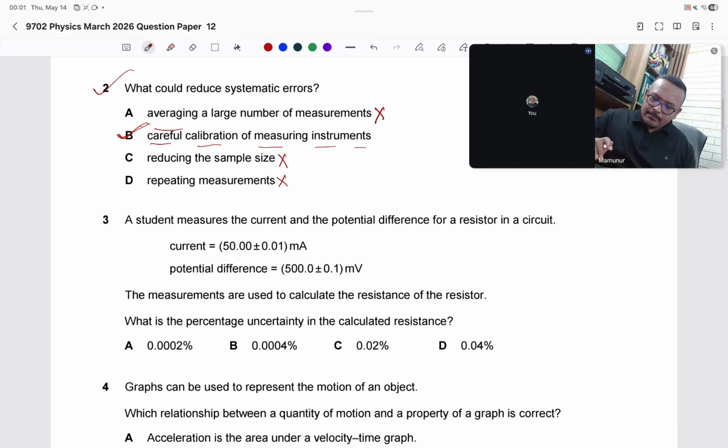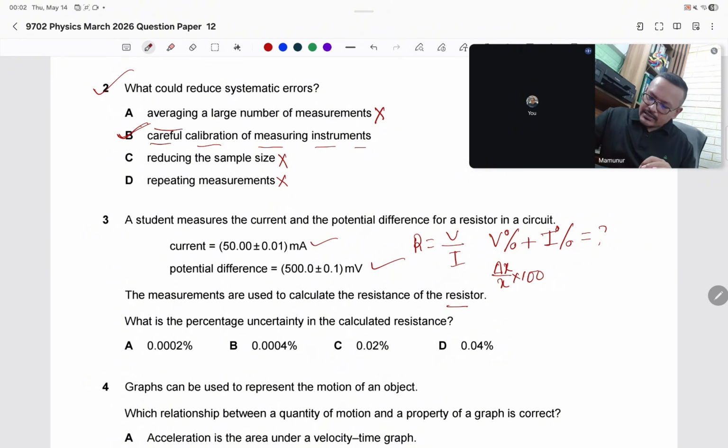A student measures the current and potential difference for a resistance in a circuit. Current is given, potential difference is given. The measurements are used to calculate the resistance. What is the percentage uncertainty calculated for the resistance? We know R equals V by I. So the percentage uncertainty of V plus the percentage uncertainty of I will give the answer. To calculate percentage uncertainty, the equation is del x by x into 100.